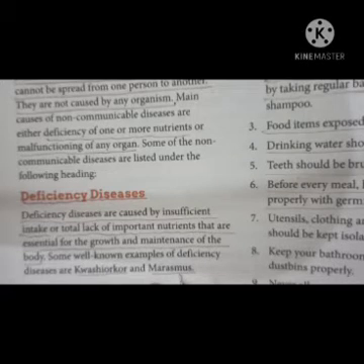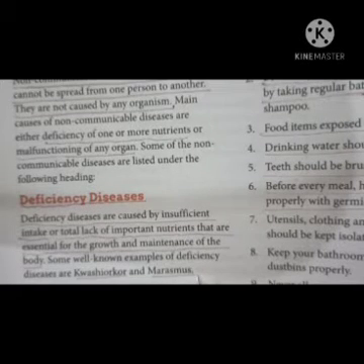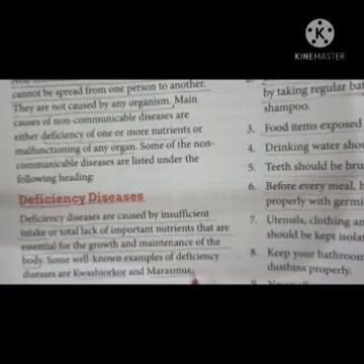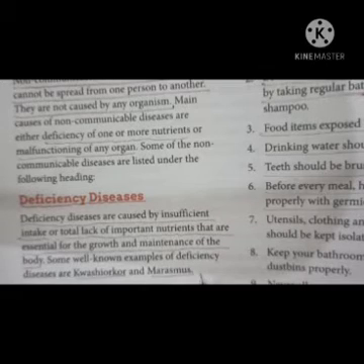Goiter is also a deficiency disease because goiter is caused due to deficiency of iodine. Anemia is caused due to deficiency of iron in our diet. In the same way, night blindness is caused due to deficiency of vitamin A in our diet, right? So these are some deficiency diseases which are caused due to lack of important nutrients in our diet.